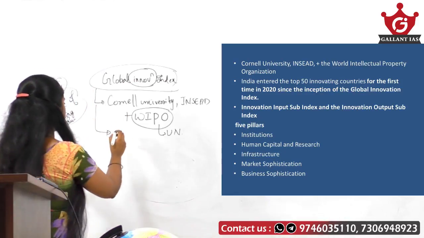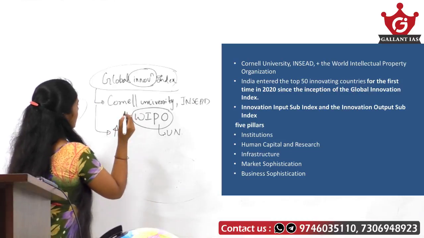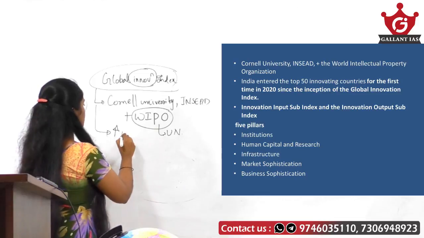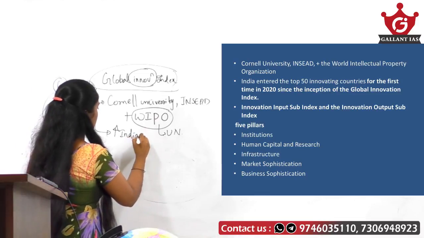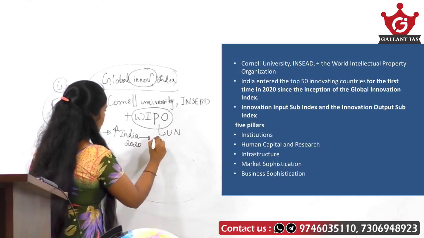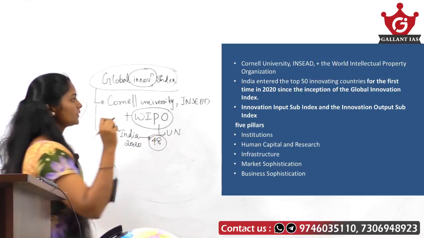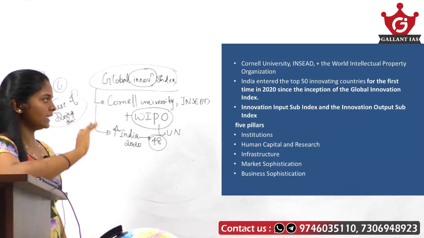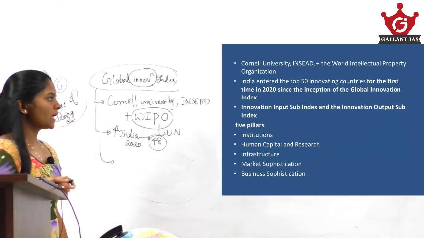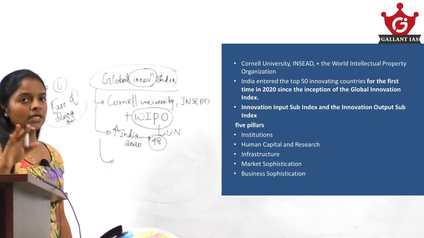Simply, India's performance increased under this index, and India's rank in 2020 is 48.